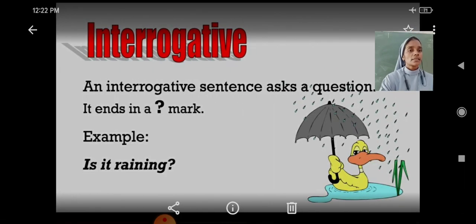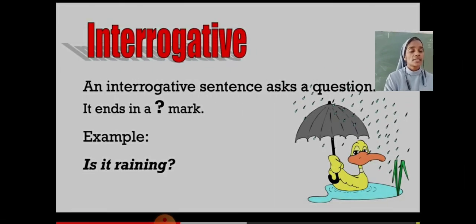Now we'll see the next one, interrogative sentence. An interrogative sentence asks a question. A question sentence is known as an interrogative sentence. It ends with a question mark. Please remember that it ends in a question mark.